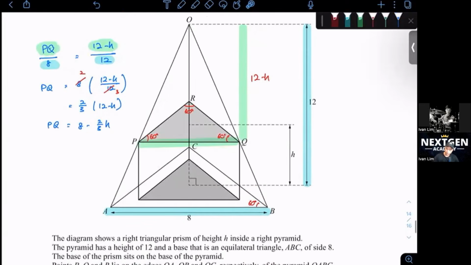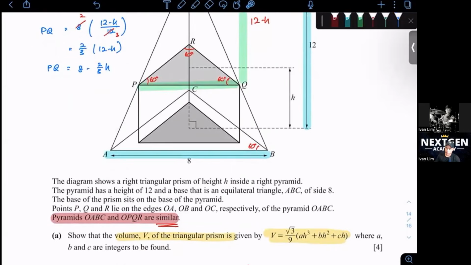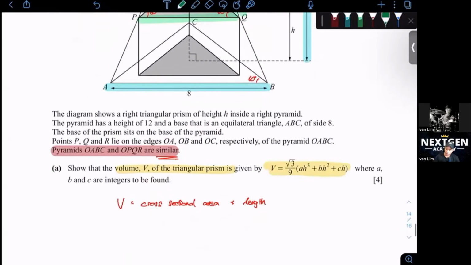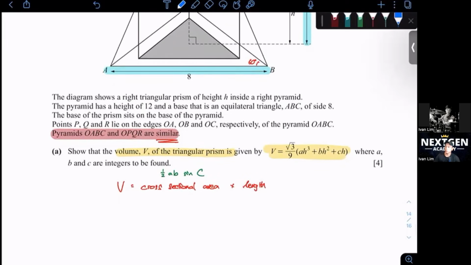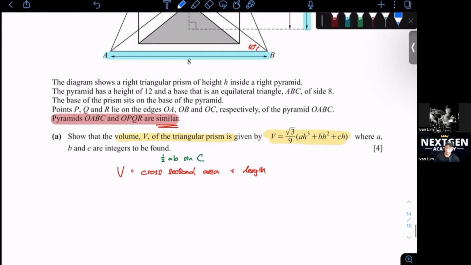So we can compare with each other also. Just now we found the value of PQ, which is 8 minus 2 over 3 h. We can use half ab sine C for the cross-sectional area. So a and b will be PQ, because PQ, QR, PR are all the same length.